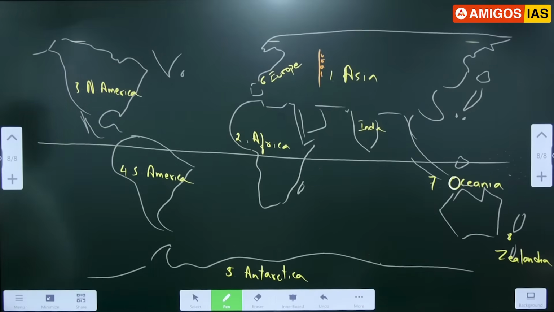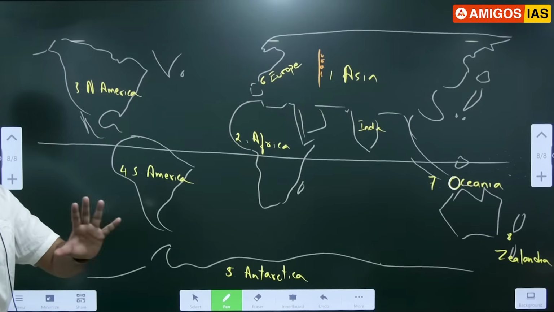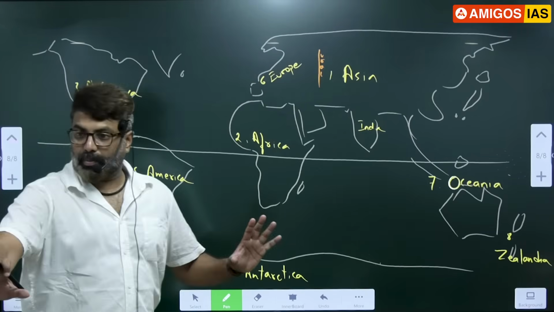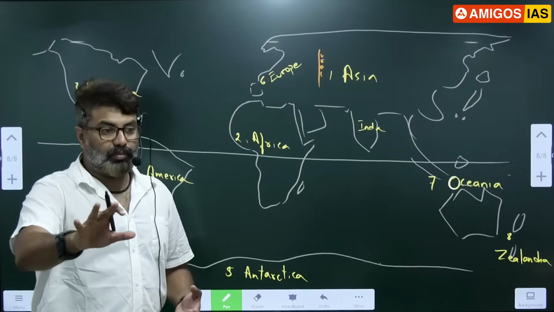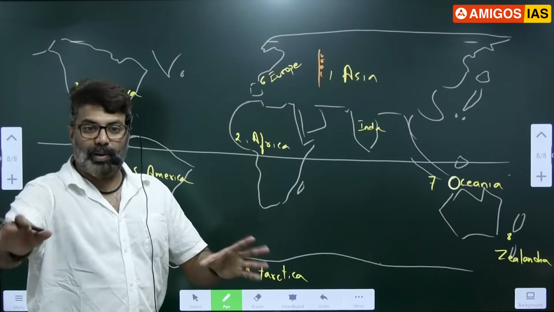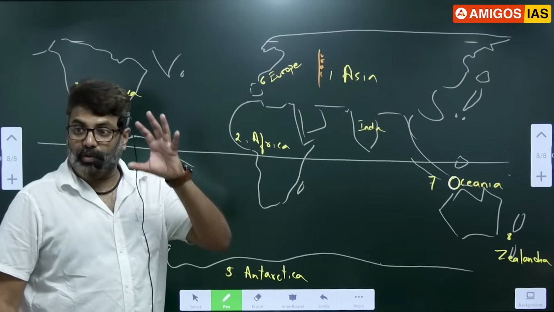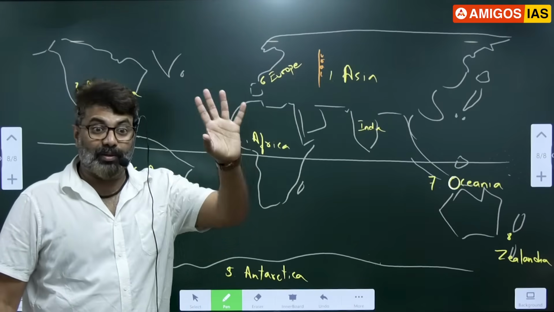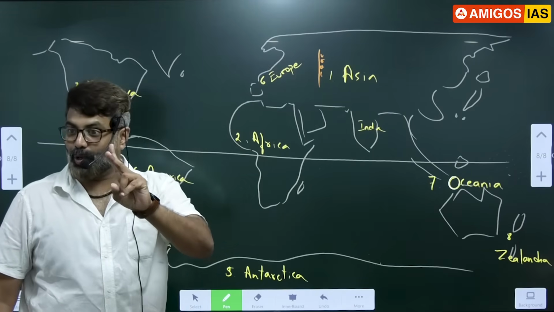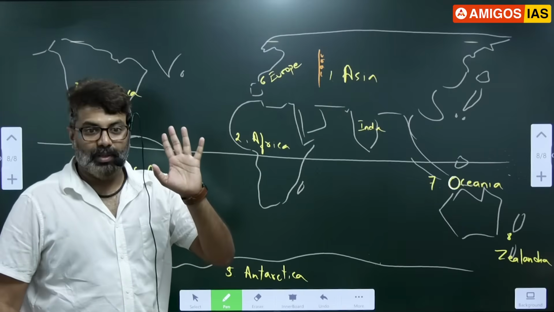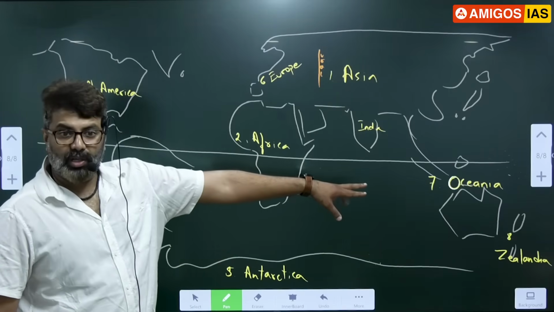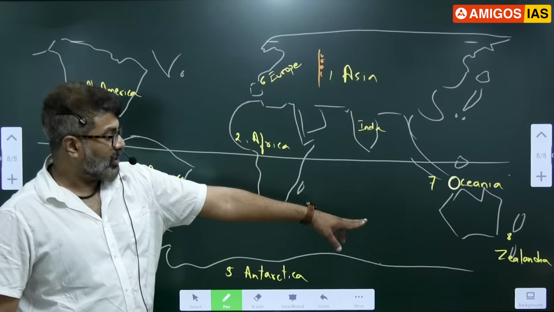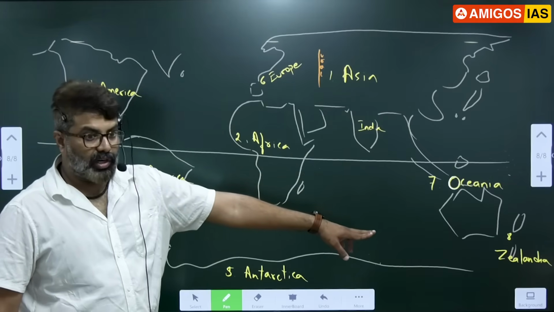Okay. So first, recognize all the continents; it should be clear to all of you. This continent is where? That is the reason I have given the map. Because once you practice, you will never forget. I always believe map work is a must whether you are optional students or GS students. Whatever you are doing in UPSC, you should remember forever, not for 1 year or 2 years, but permanently. You got it? Like that you should study. Is everyone clear what Oceania is? Australia and neighboring islands. What is Zealandia? The 8th continent, a new continent.